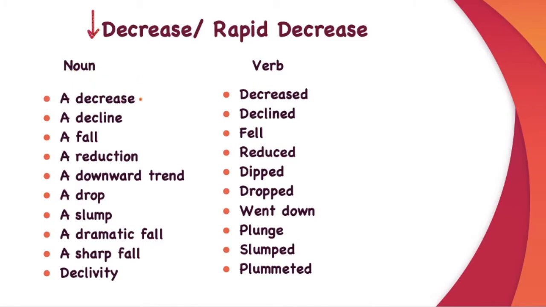So nouns for a decrease are a decrease, a decline, a fall, a reduction, a downward trend, a drop, a slump, a dramatic fall, a sharp fall, declivity. And similarly, we have verbs which are decreased, declined, fell, reduced, dipped, dropped, went down, plunged, slumped, plummeted.